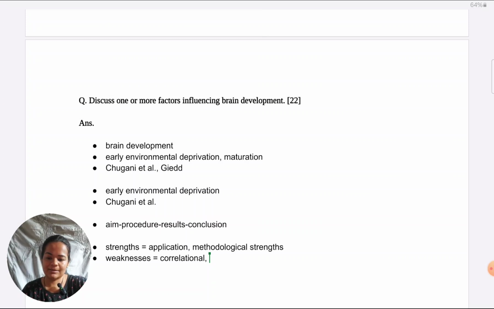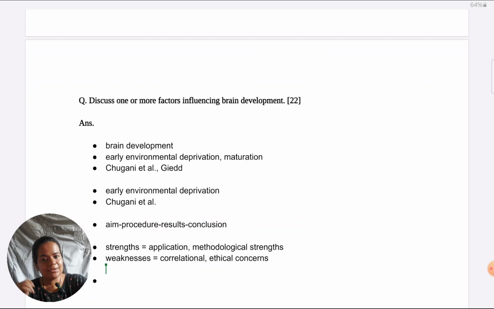Also, ethical concerns are there. Whenever you give ethical concerns or sample concerns of any study, make sure the linking back is very clear. It should not look like you are evaluating one study for its own sake. The ethical concerns are then with Chugani et al. type of studies: are we exploiting children's vulnerabilities and their deprivation just to further some points in science? That needs to be checked.